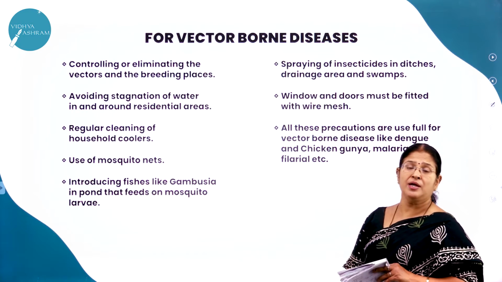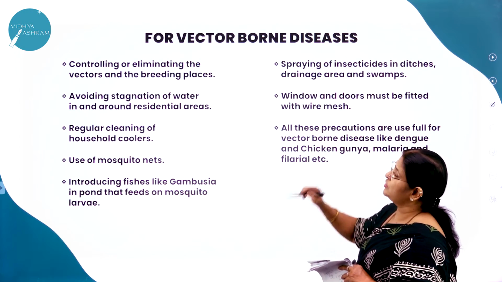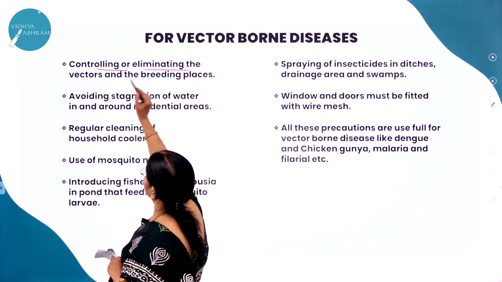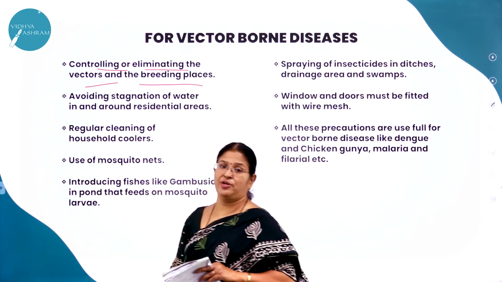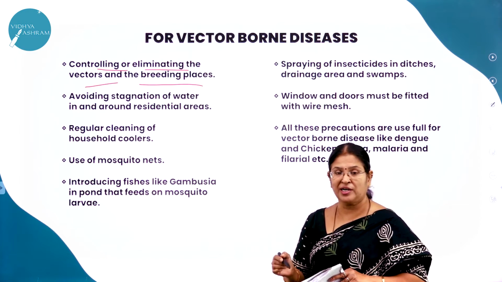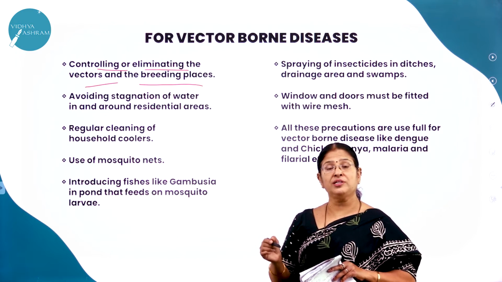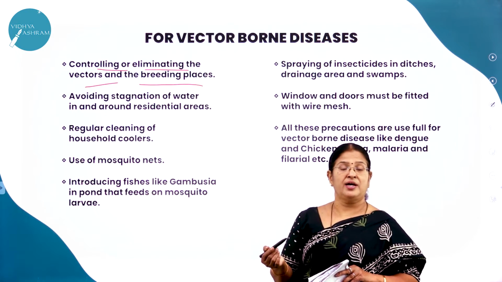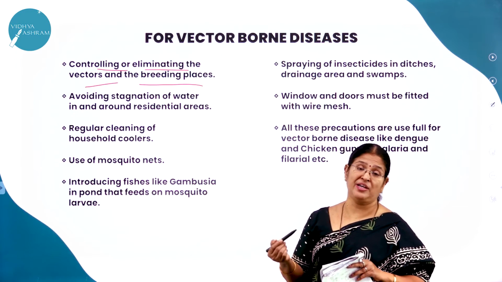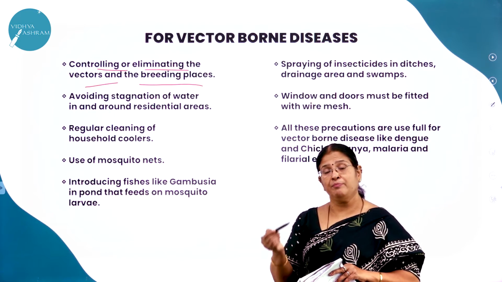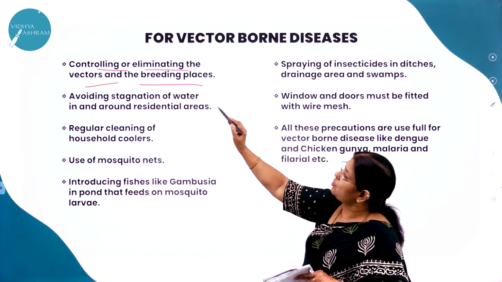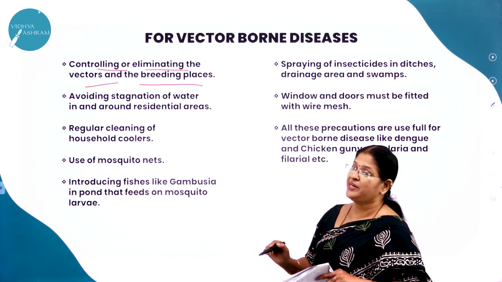So what are the measures we need to take for vector-borne diseases? Let us see one by one. Controlling or eliminating the vectors and the breeding places. Just now I told you, never allow the water to remain stagnant. Clean the water containers frequently. And not only that, we should keep our surroundings clean, particularly the surroundings around our house and in the public places. As you know, they are the main places where the diseases are going to spread.